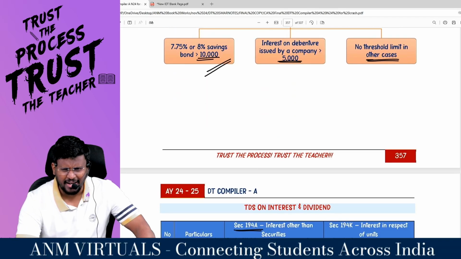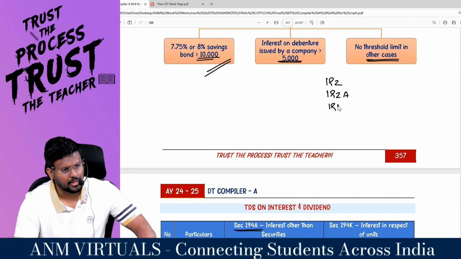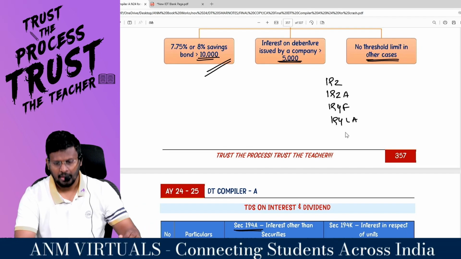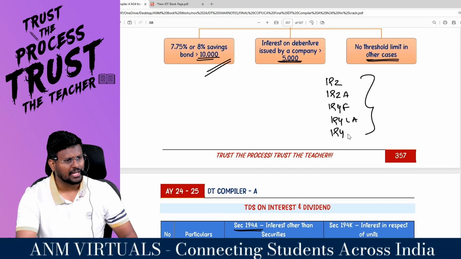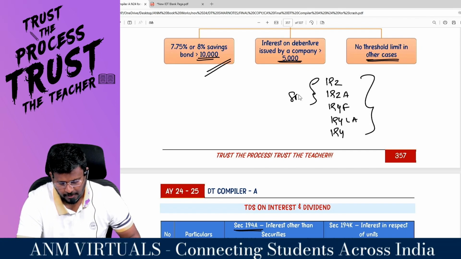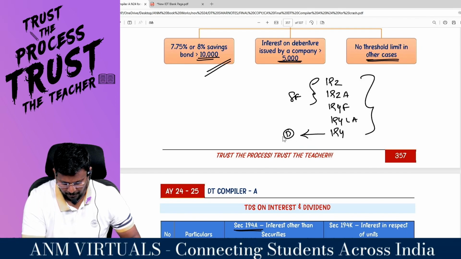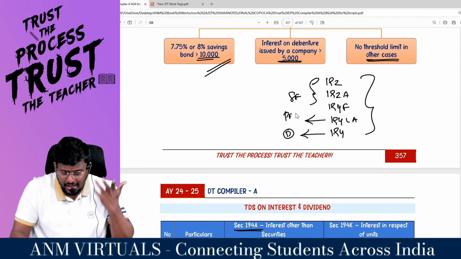Now, up to now, in payment, which is the family? Payment family. 192 is payment family. 192A is payment family. 194F is payment family. And also 194LA, love is absent, is payment family. Right, sir? Now 194 is what family? Payment family. So now how many are in the payment family? 5 members. Number 1, salary family is basically a payment family. And 194, dividend, is what family? Payment family. 194LA, love is absent, is what family? Payment family. Why, sir, is dividend payment family?